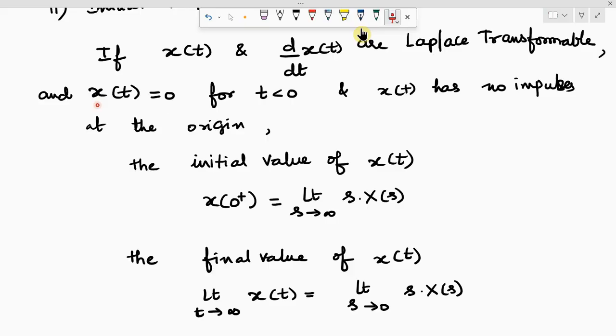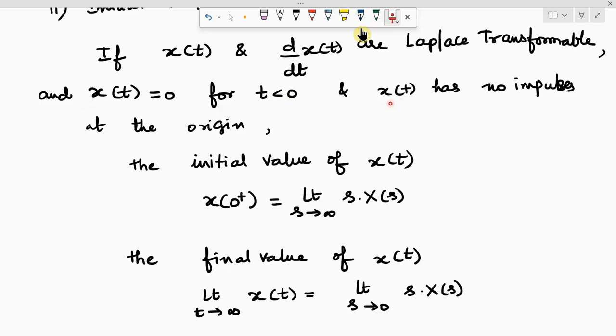Second one, x of t is equal to 0 for t less than 0, means this you can easily understand, right? What do you mean by this? x of t equal to 0 for t less than 0. The x of t does not exist for negative time. Right. Super.